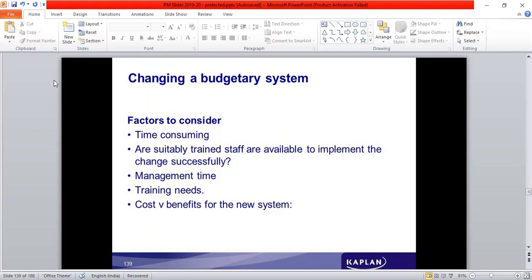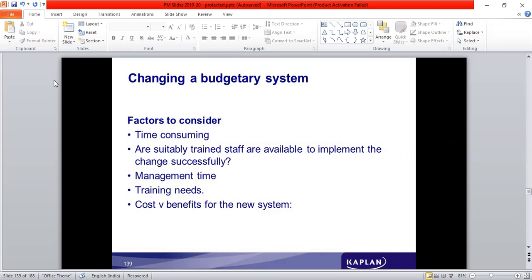Changing a budgetary system, what are the factors to consider? Moving from one system to another system, the factors to be considered are how much time it takes to move from one system to another, whether it is time consuming. Are suitably trained staff available to implement the change successfully?